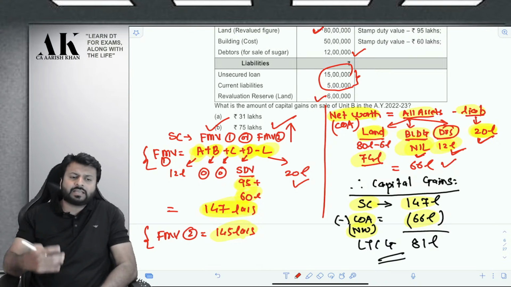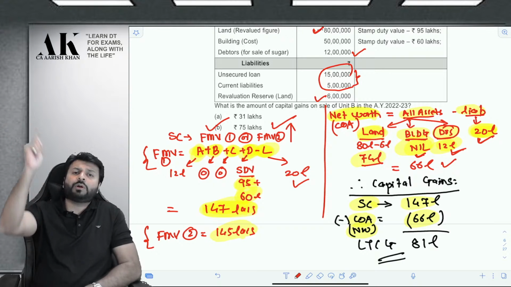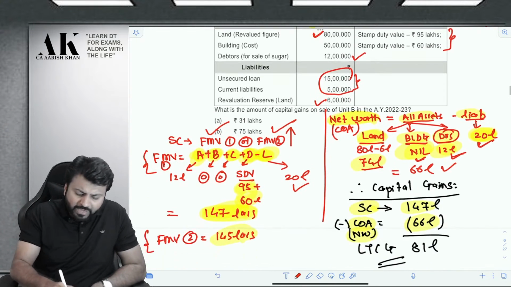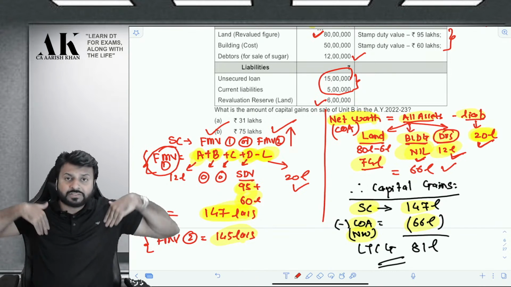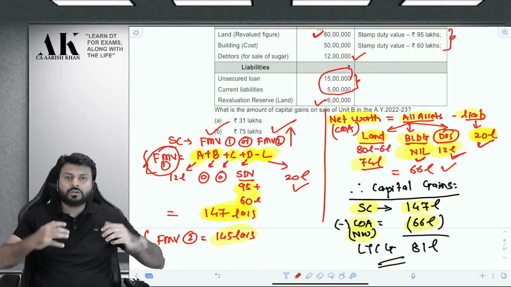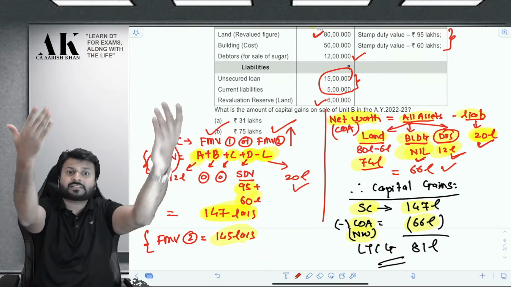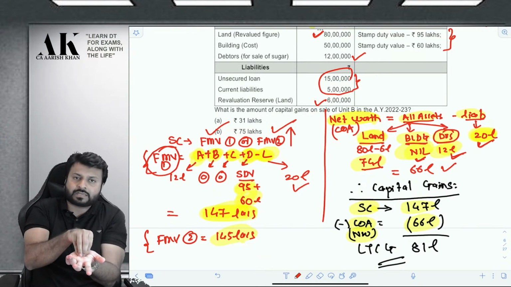Now we are computing sale consideration. What is D? D is the stamp duty value of the immovable property. There are two immovable properties. Now what does FMV1 consist of? FMV1 consists of the assets which you have transferred to the other person. So whatever assets the seller has transferred to the other person, the FMV of that asset will be considered in FMV1.